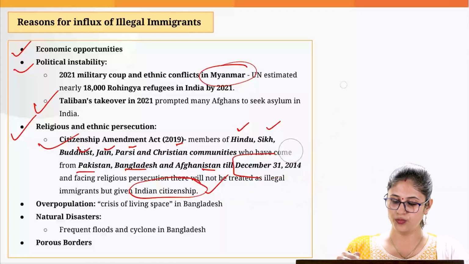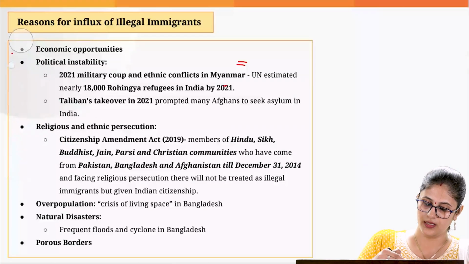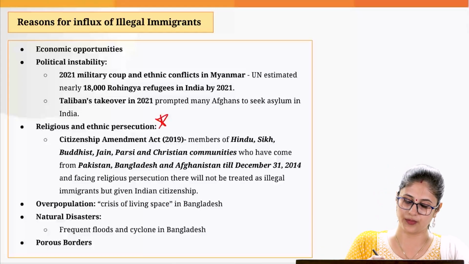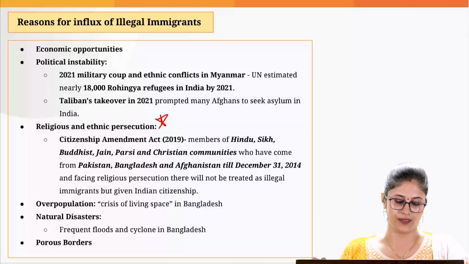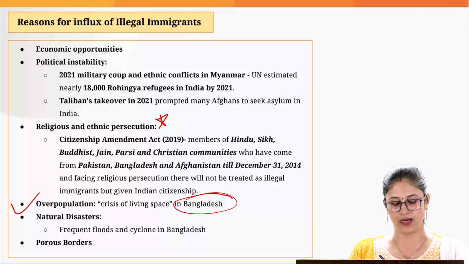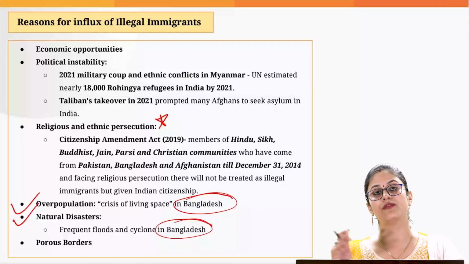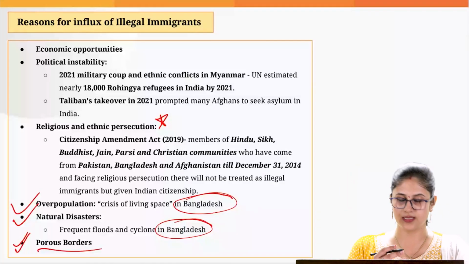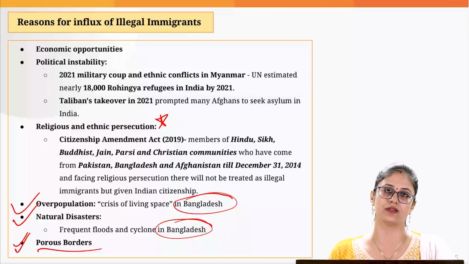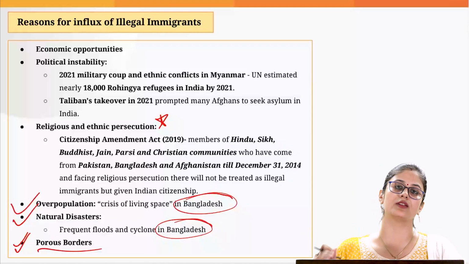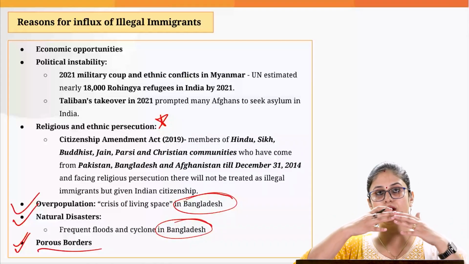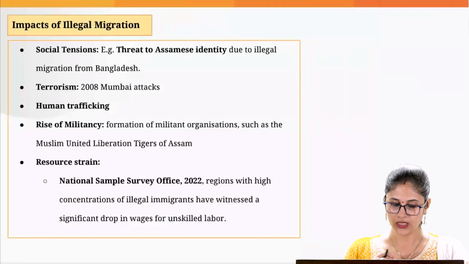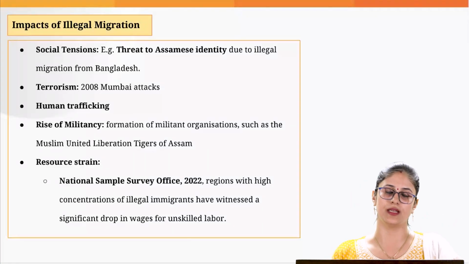This is basically to protect the religious minorities who are facing religious and ethnic persecution in their respective countries. This is also one of the prominent reasons of illegal immigration in India. Then overpopulation, like what we witness in Bangladesh, where we witness a huge influx of illegal immigrants. Another reason is natural disasters. And lastly, as the Ministry of Home Affairs in its annual report has also pointed out, one of the major reasons of the huge influx of illegal immigrants is porous border and lack of border fencing. Okay, because there is a tough terrain because of the mountains and all, so we are not able to effectively track the immigration in India.